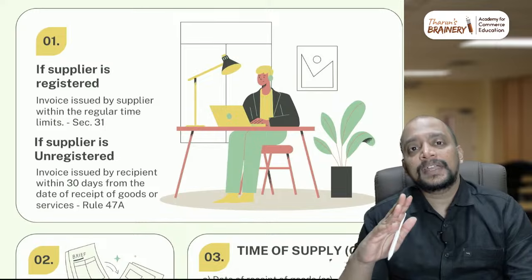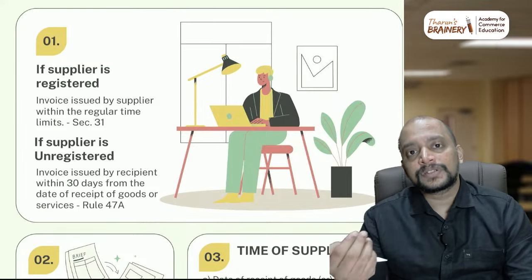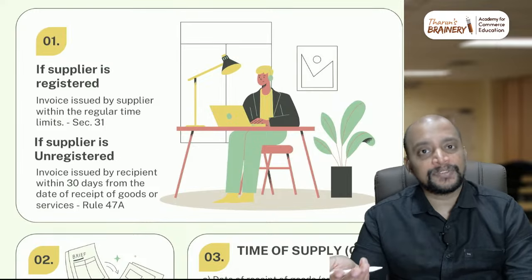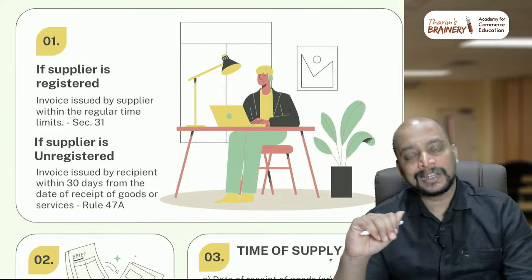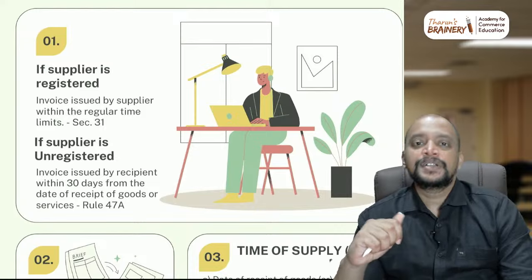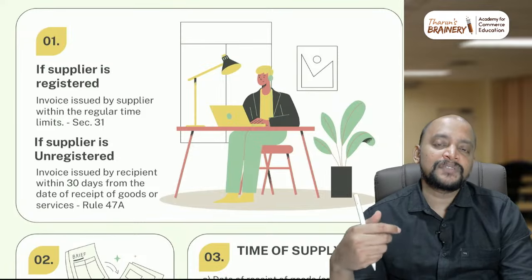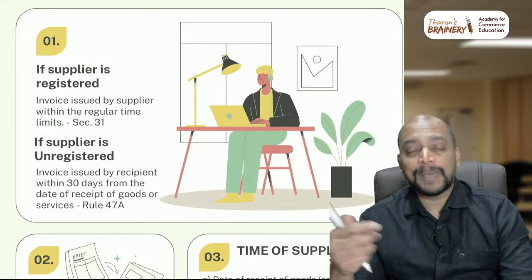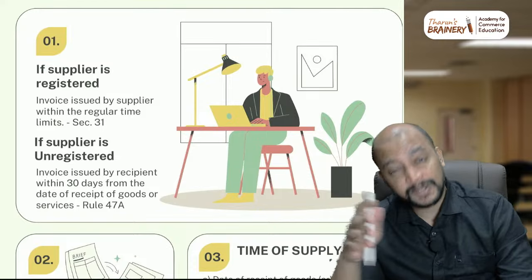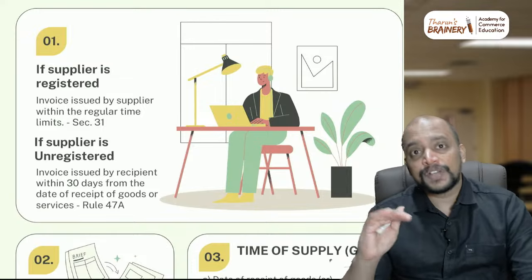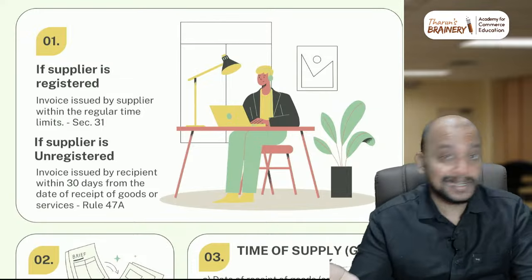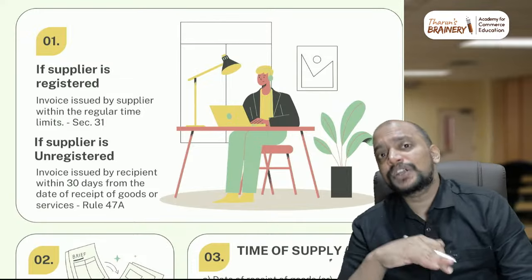If it is supply of goods, where the supply involves movement of goods, it is at the time of removal. Where the supply does not involve movement of goods, it is at the time of delivery, so that will be taken. And if it is services, banking or other services, within 45 days from the date of banking or insurance service, 45 days from the date of completion, other cases 30 days. So that is the regular time limit for issuance of invoice by the supplier. Even if it is RCM, when the supplier is issuing the invoice, you need to follow the regular time limit.